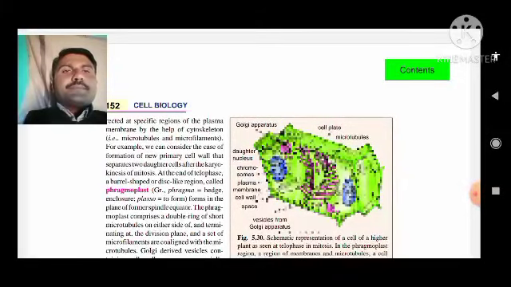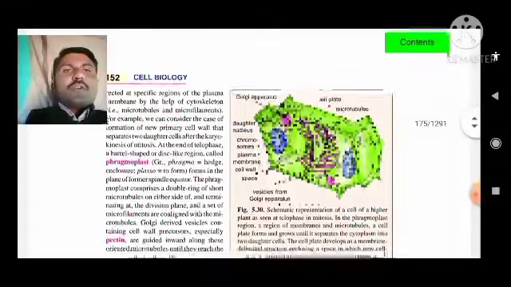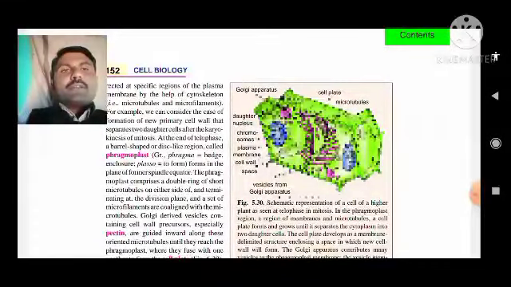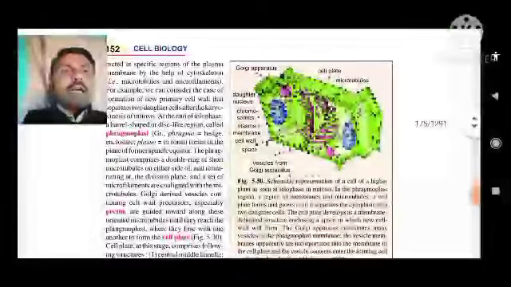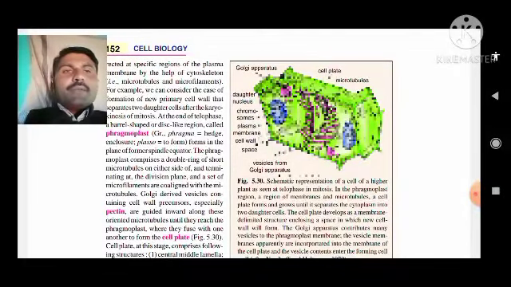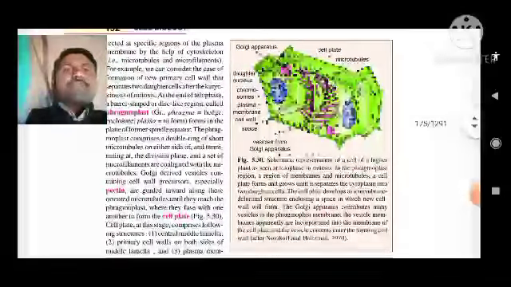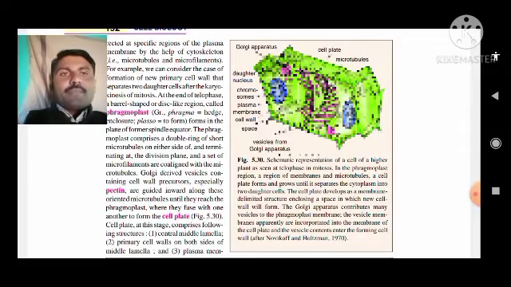Phragmoplast. What is a phragmoplast? Phragma means fence and plast means to form. It forms in the plane of the former spindle equator. The phragmoplast comprises a double ring of short microtubules on either side at the terminating point of the division plane, and a set of microfilaments co-aligned with the microtubules.